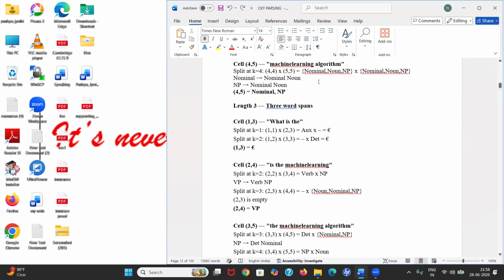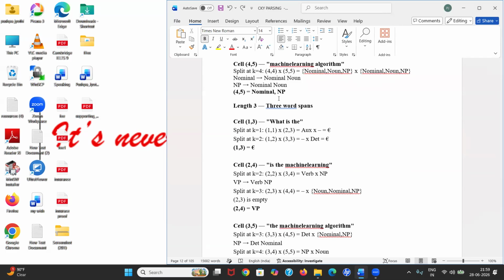So just take one value from here and concatenate with every other value. Now nominal, there is nothing we can represent. Nominal noun, there is nothing we can represent. Nominal NP also we can't represent. Sorry, nominal noun we can represent by using nominal. Now nominal we can't represent. Noun nominal, noun we can't represent. Noun NP we can't represent. NP nominal we can't represent. Now NP noun we can't represent. NP we can't represent.